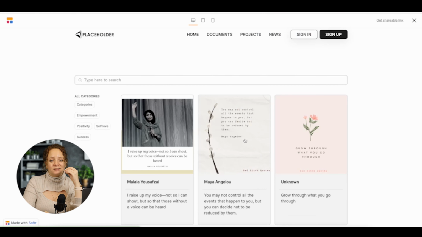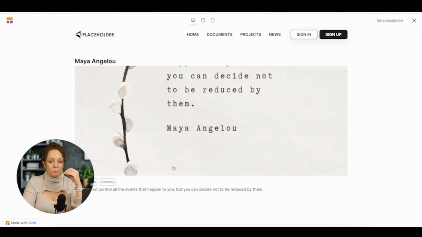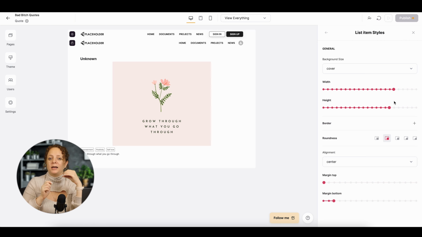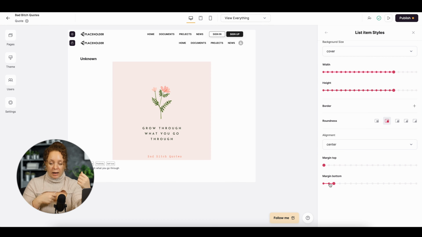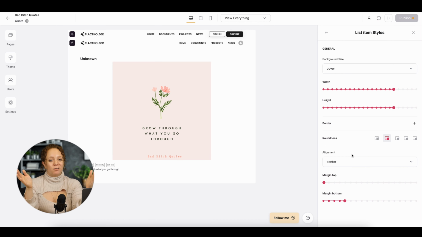Problem again, it doesn't look great with my images. The general alignment just wasn't really working for me. After a quick Google search, I realized that each of the elements in the list, in a page, in a component in Softr, had its own design settings. So all I had to do is go ahead and change the design settings for each of these elements, their alignment, their size, etc. So I changed everything to my liking and it looked good now.